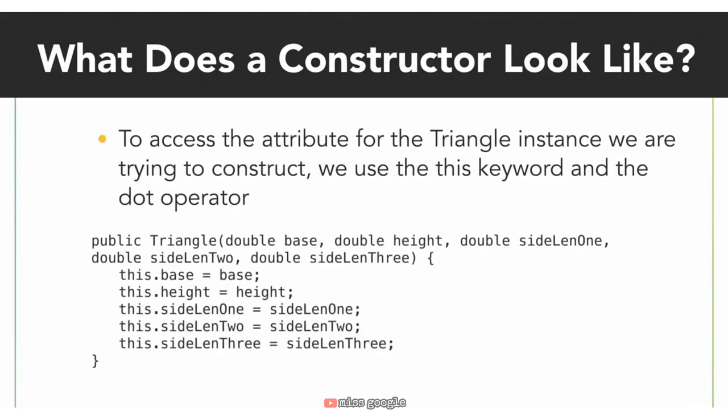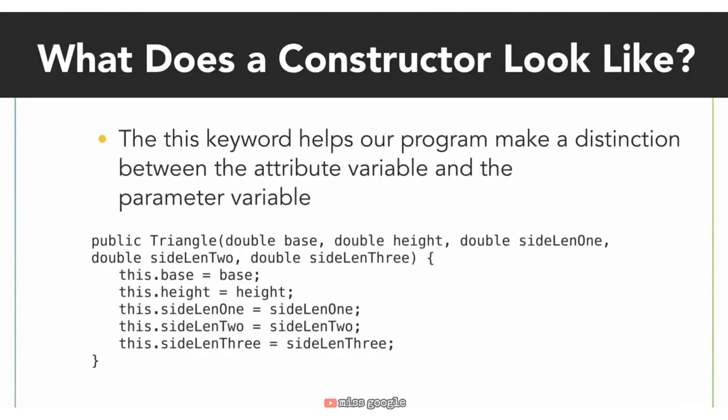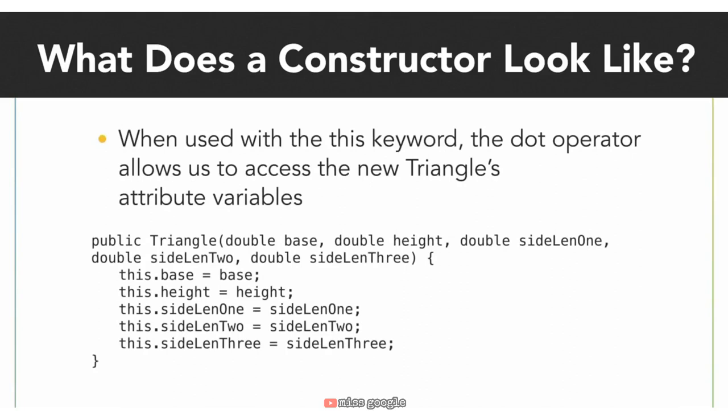To access the attribute variable for the object we are trying to construct, we use the this keyword and the dot operator. The this keyword helps our program make a distinction between the attribute variable and the parameter variable. We use the word this because we are talking about an attribute of the triangle we are constructing rather than the parameter variable. When we use the dot operator on the keyword this, we can access the to-be-created instance's attribute variables. This allows us to access the instance we are creating's base, height, and side lengths so we can initialize them.